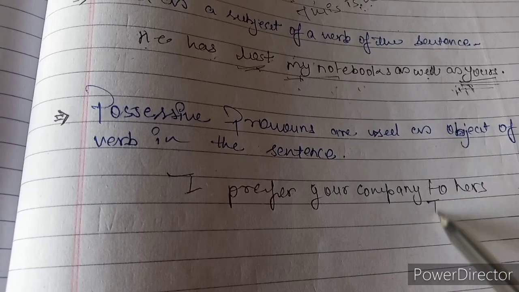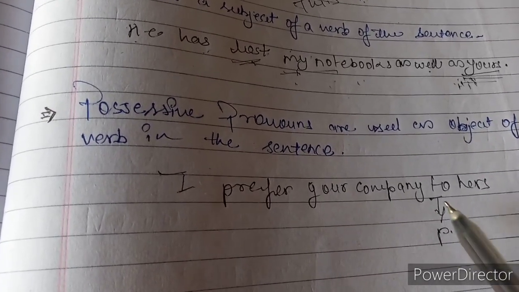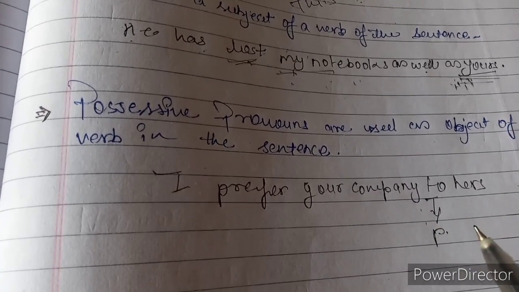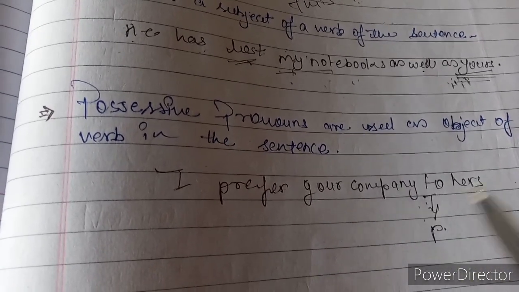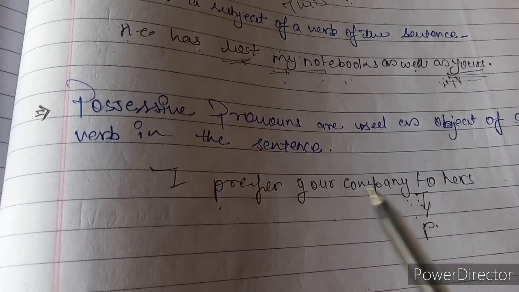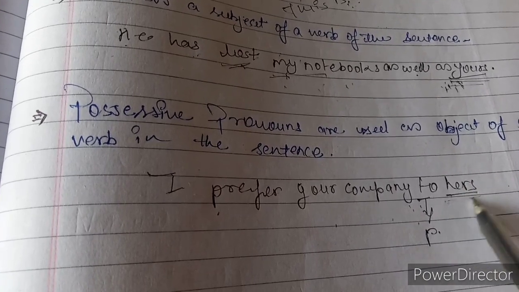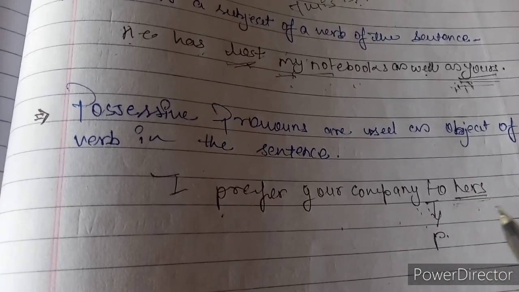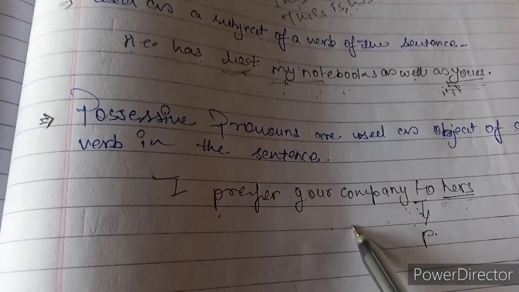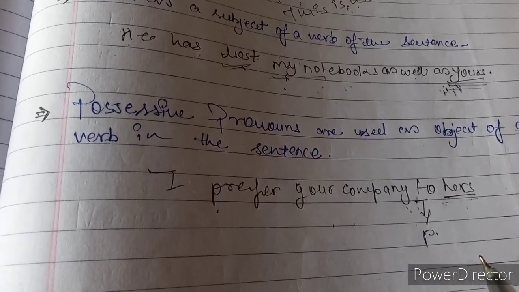This to is working here as the preposition of the sentence. So, I prefer your company to hers. This word hers is the object of the preposition.